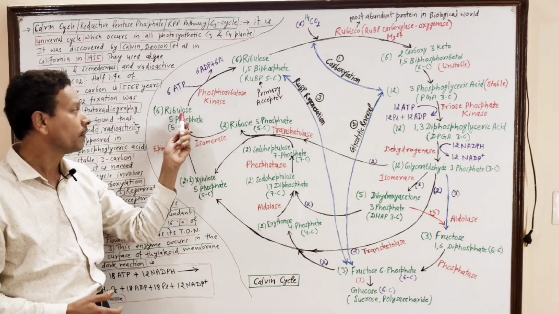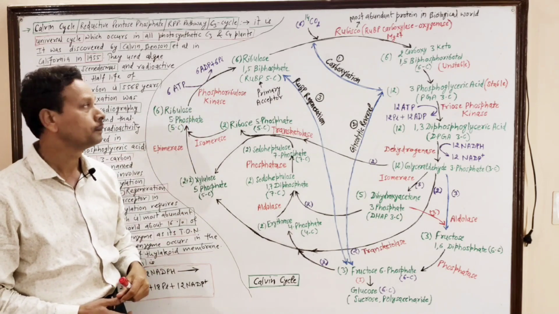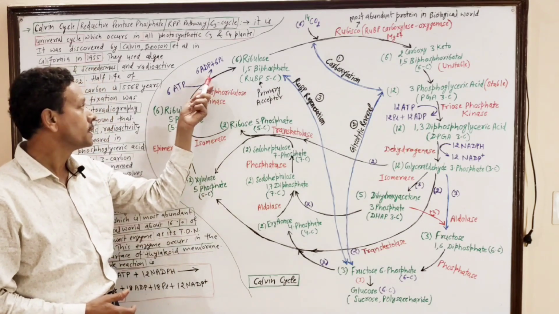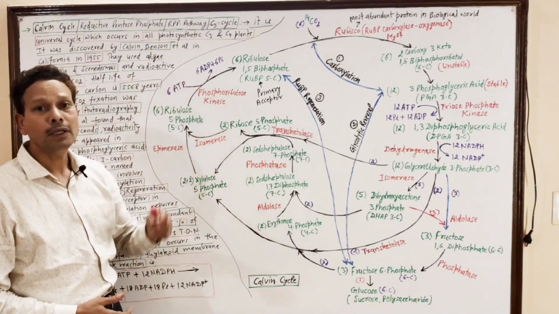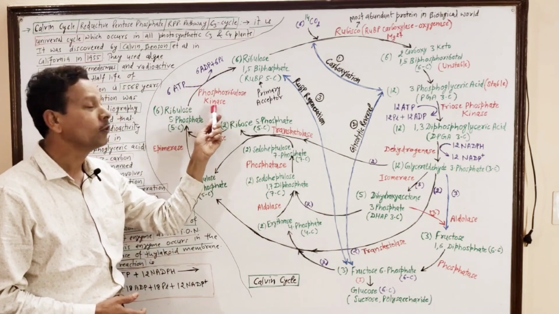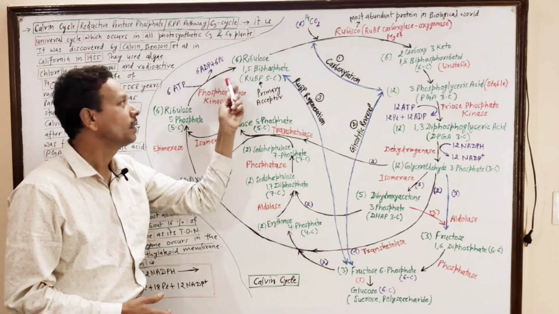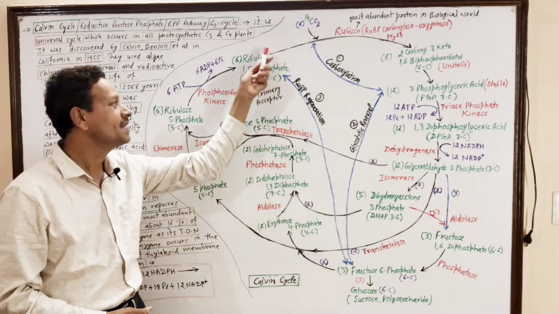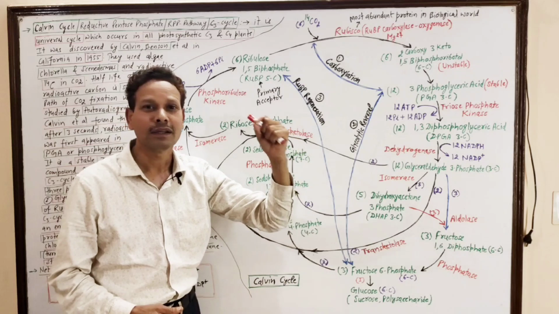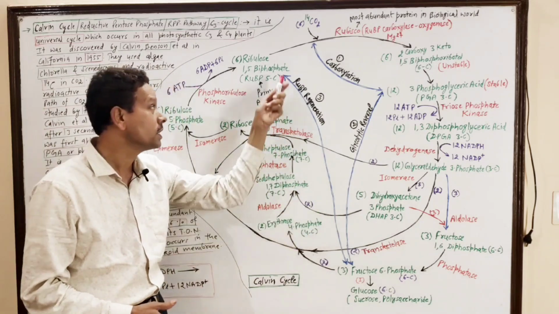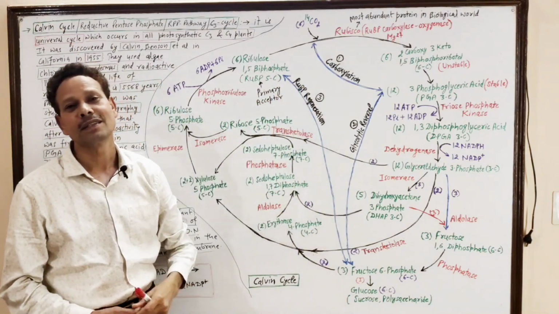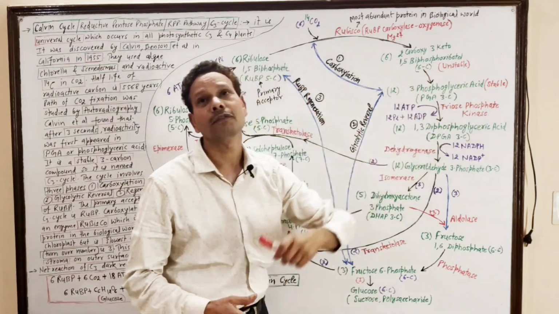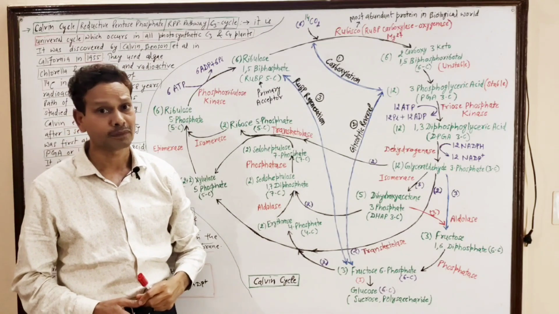This ribulose 5-phosphate undergoes phosphorylation in the presence of ATP and phosphoribulokinase to produce ribulose 1,5-bisphosphate. Note down, this is RuBP, the 5 carbon compound which is the primary acceptor of this C3 cycle, and the first stable compound is PGA, phosphoglyceric acid.